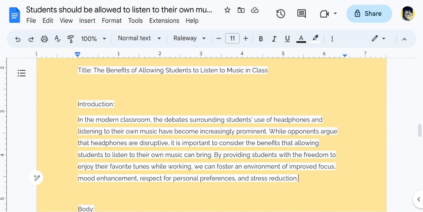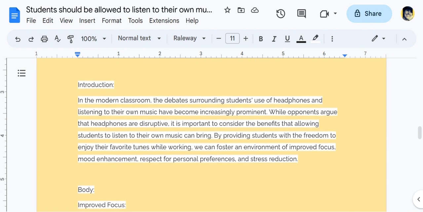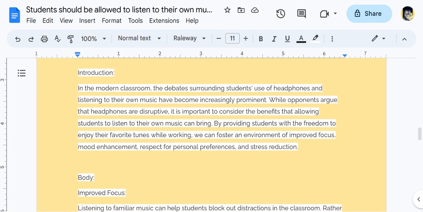We have the title: The Benefits of Allowing Students to Listen to Music in Class. So obviously we can see we're going to be focusing on the positives, specifically the benefits. You could have also said, the advantages of allowing students to listen to music in class, but we can see that the title gives the reader a clear direction as to where this essay is going. Let's go ahead and take a look at the introduction, Right Writers.